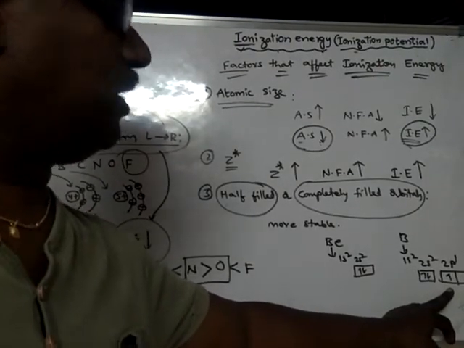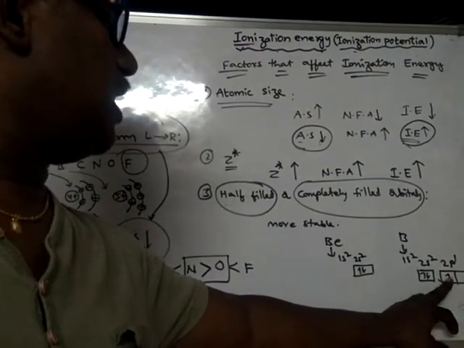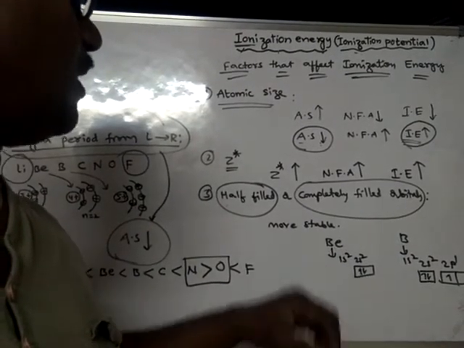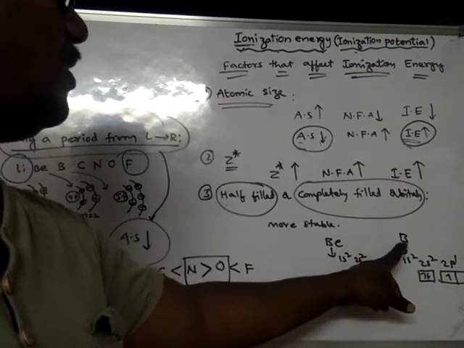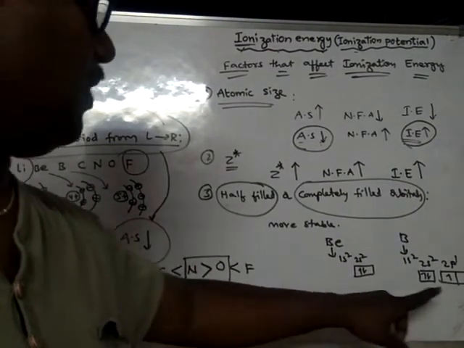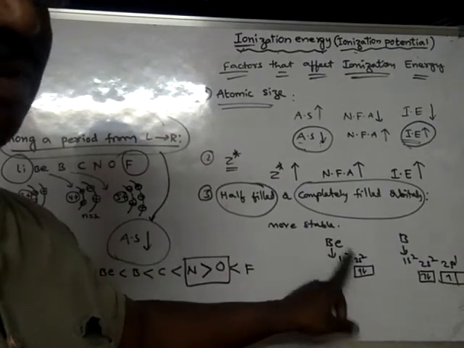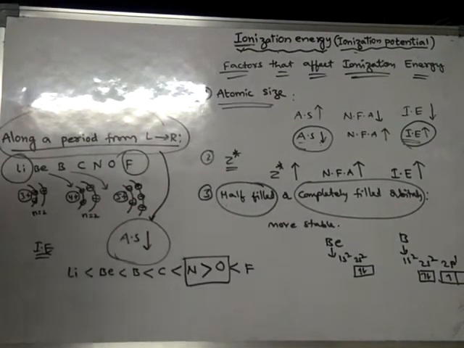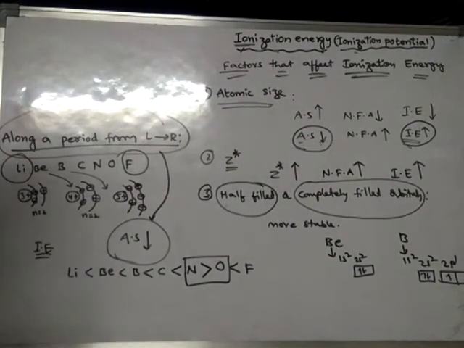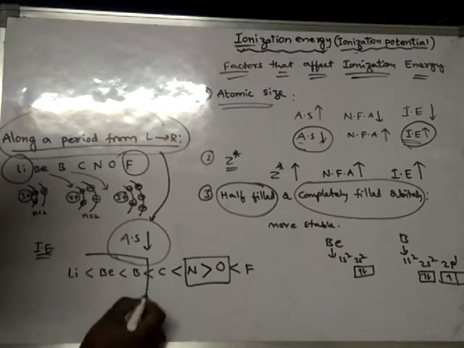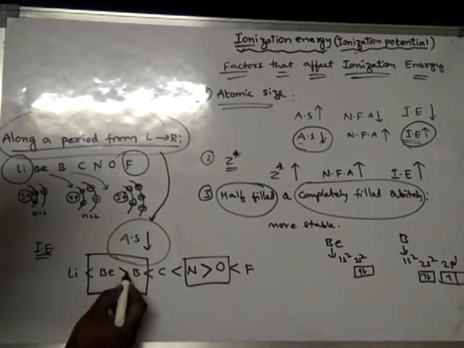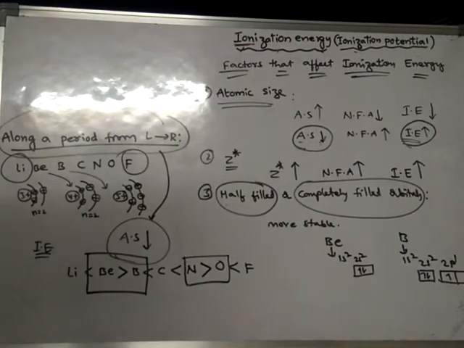It is partially filled. So that means this electron can be removed easily when compared to the electron from the beryllium atom. Okay, so that means boron requires less energy to remove an electron from its atom when compared to the removal of an electron from the beryllium atom. So that is why beryllium will have more ionization energy than boron. So here also the order is reversed in this case. So beryllium's ionization energy is more than boron.